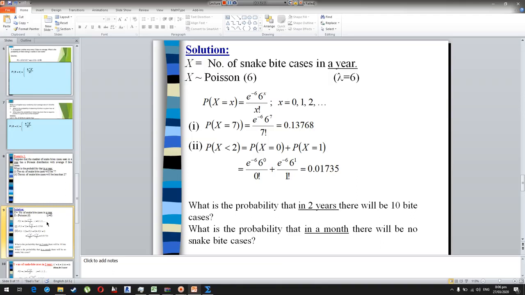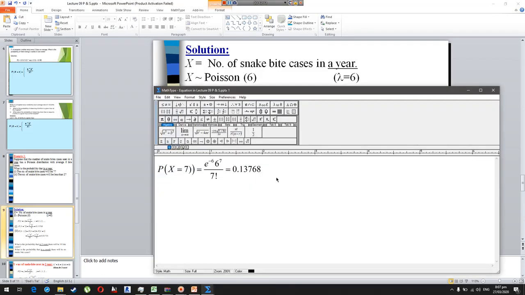Now if we have x equal to 7, we can see in the equation the probability of x equal to 7 is e to the power minus 6, because that 6 is lambda, times lambda to the power x, so x is equal to 7, divided by 7 factorial, so that will give us 0.137. So there is a probability of 0.13 that the number of snake bite cases will be 7.